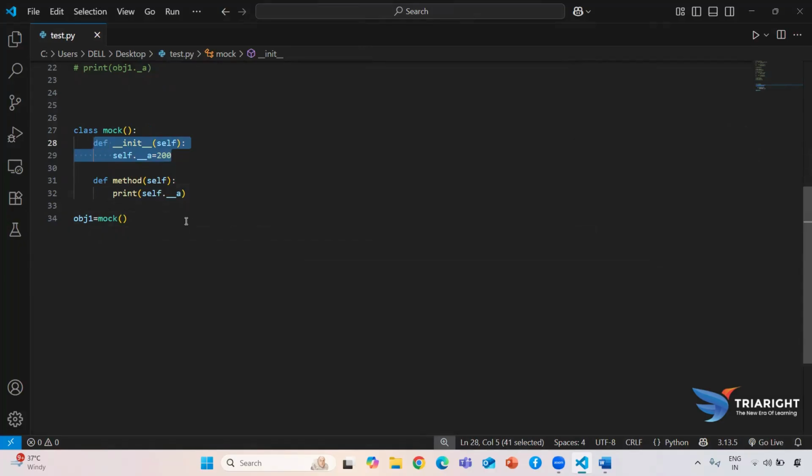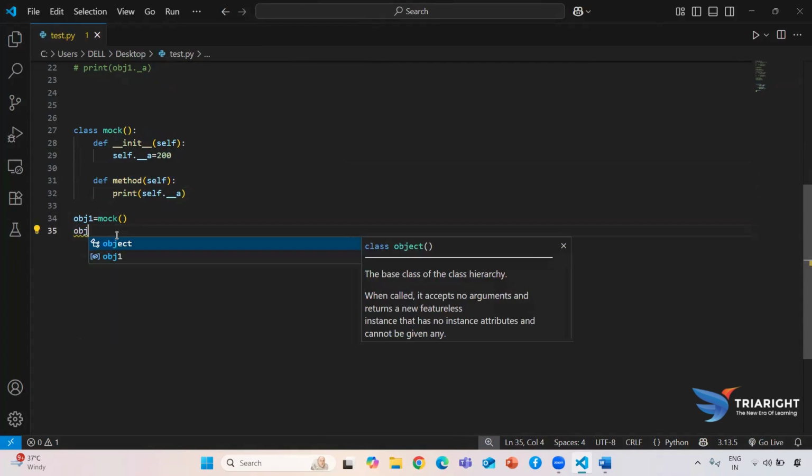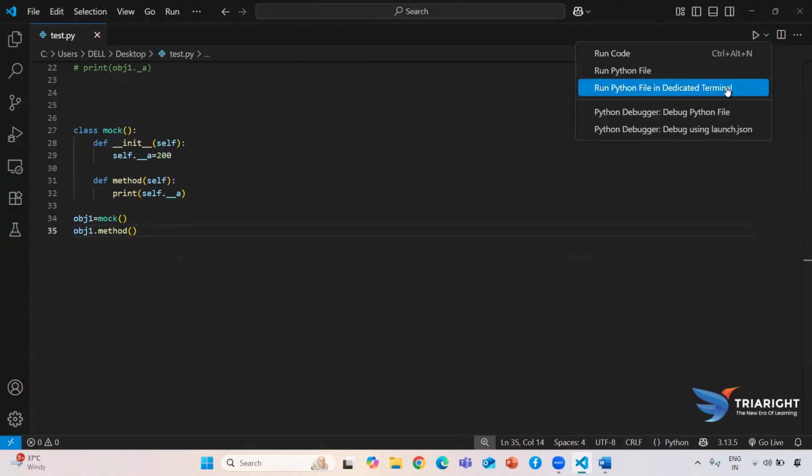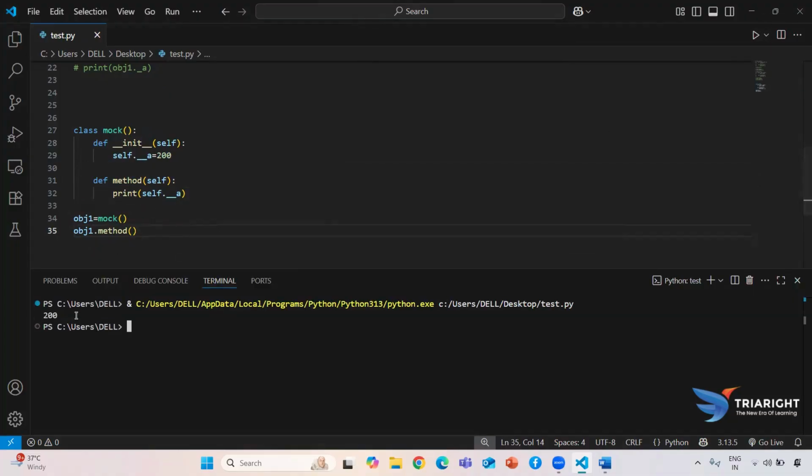So now we are trying to use that concept. First, I try to use my object method. Here we are still not using the double underscore before the method, so as of now the data member a will be converted into a private access specifier, but this method will still be a public access specifier. Now I just want to access it with the help of our object reference. The syntax of an object reference is object name dot method name. Here my method name is method. Now if I run this, it will give me 200.